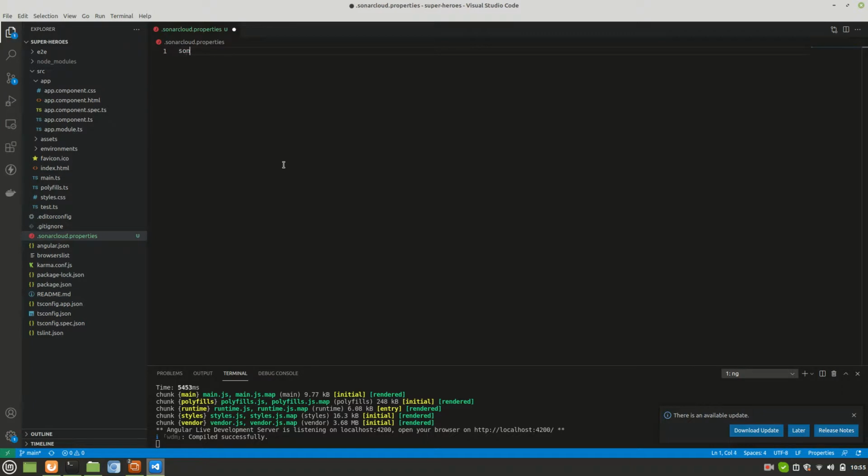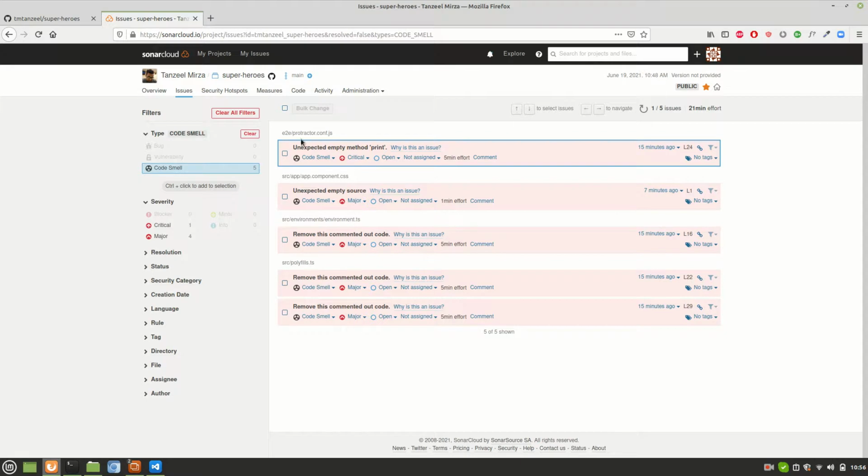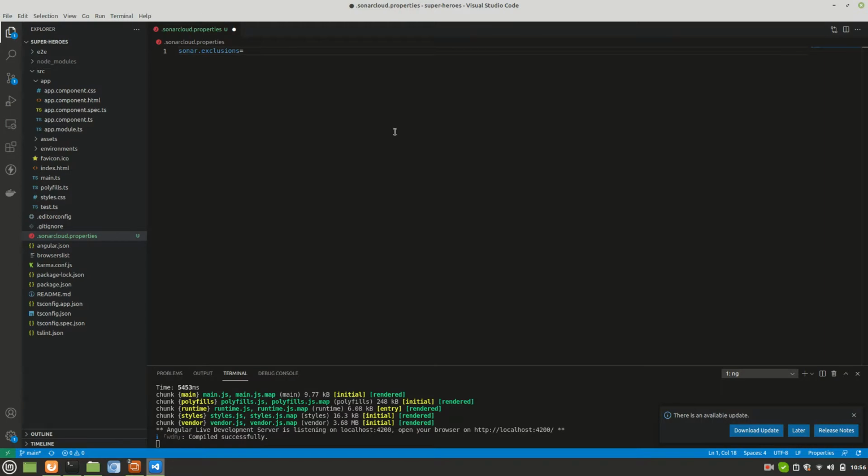Here this will go: sonar.exclusions equals, no double quotes. Here we can list all the files and folders that we want Sonar to ignore. First, let's get the list of where it is complaining. It is complaining for E2E protractor, environment files, and polyfills. That's okay, we'll just include these files.